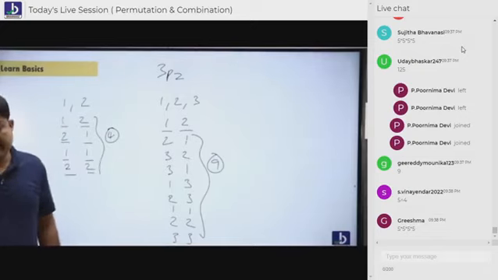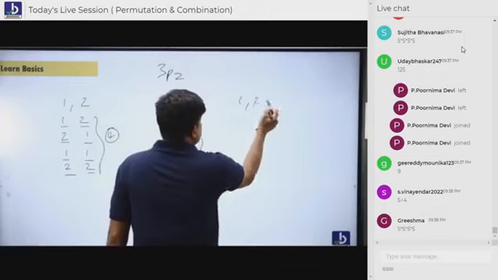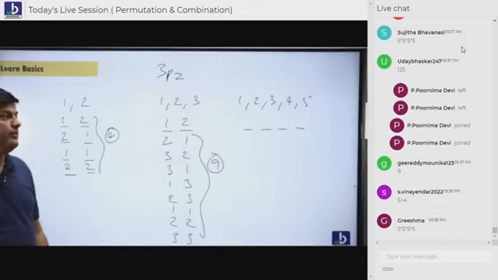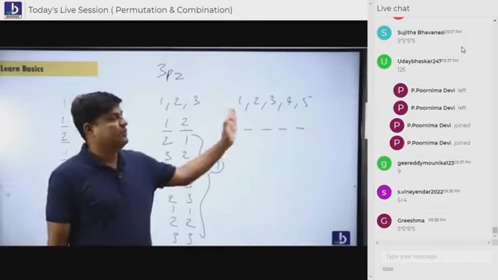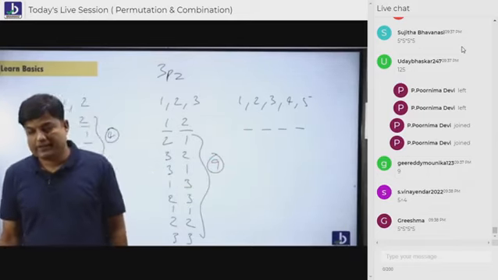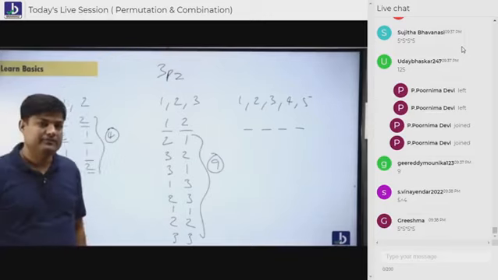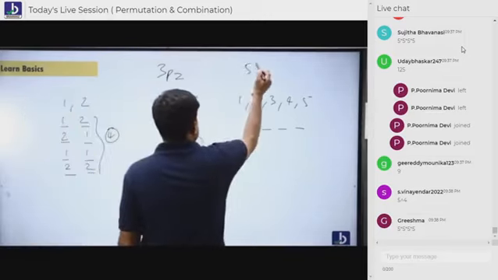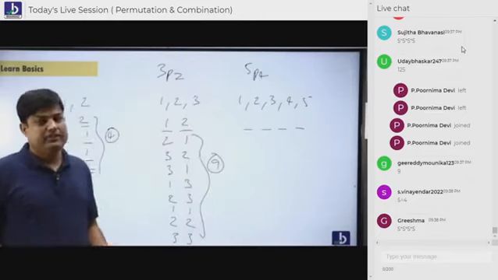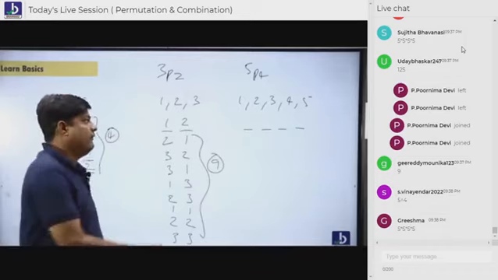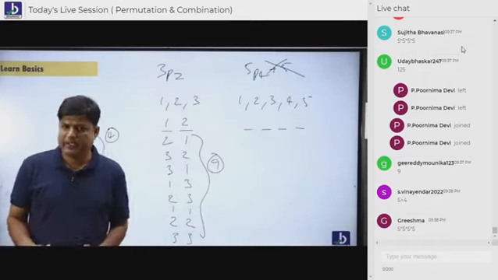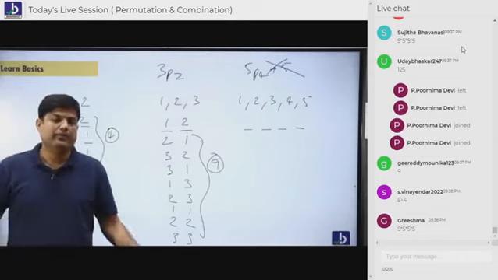Let's try to have one more example. How many 4-digit numbers can be formed using these digits 1, 2, 3, 4, 5? Are you understanding, everybody? Yes or no? Without repetition, you all shout, it is 5P4. With repetition, some of the students have a mindset like this: 5P4 plus 5. This is a wrong concept. Remove this thing from your brain.